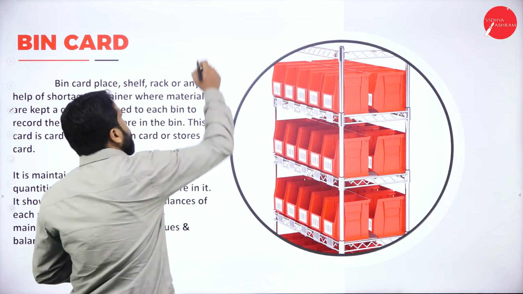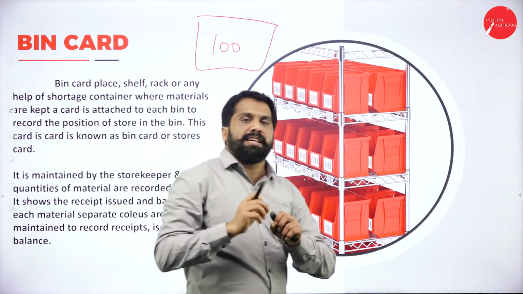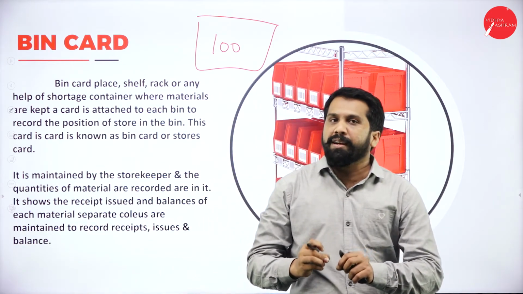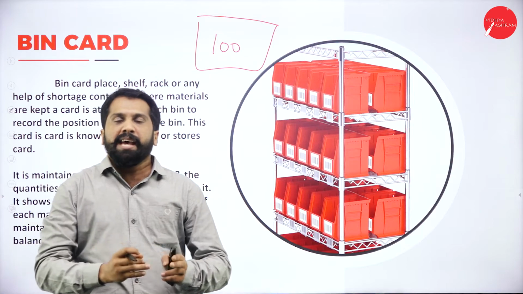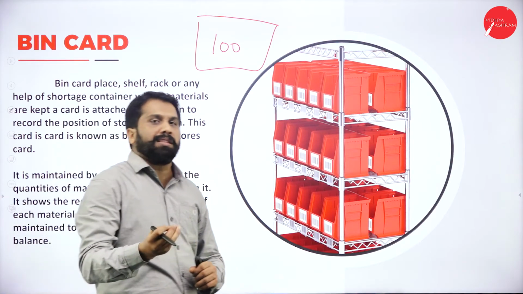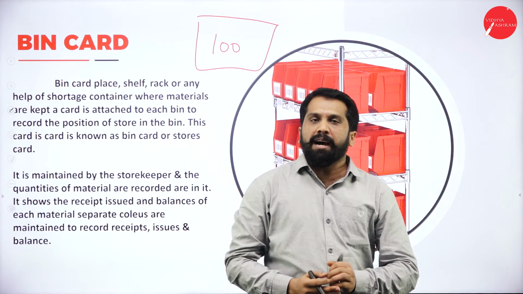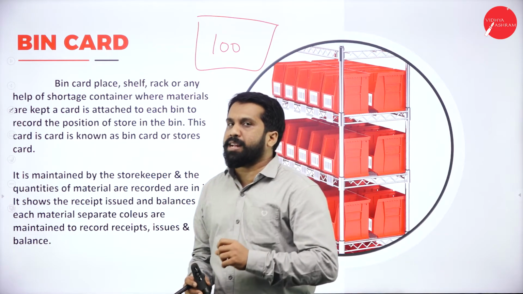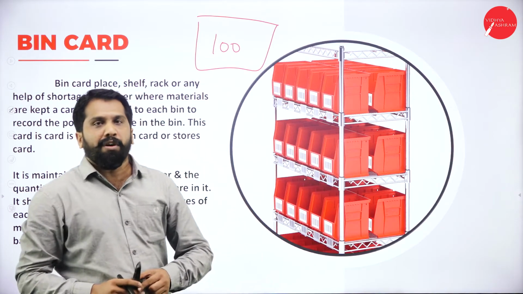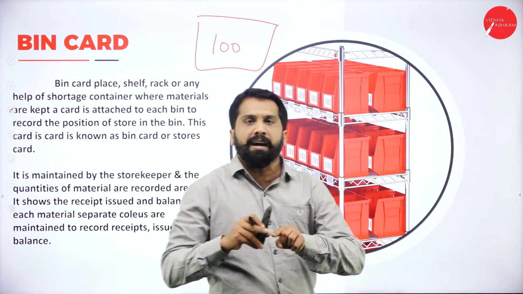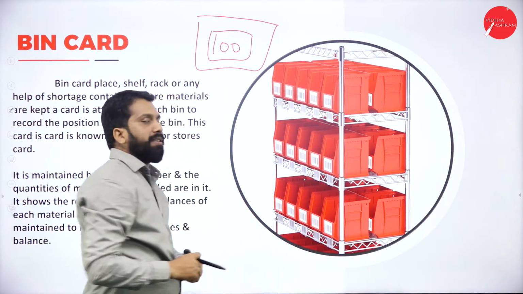You have a big box. In the box, you have 100 pens. Every 1 hour or every 2 hours, 2 or 3 pens you make sales. Now, will you count every time how much you have? Or else, by just looking at the box, can you tell me how many pens are left in the box? The answer is no. Then what should you do? You have to keep a small card. In the card, you have to mention, I have 100 pens.